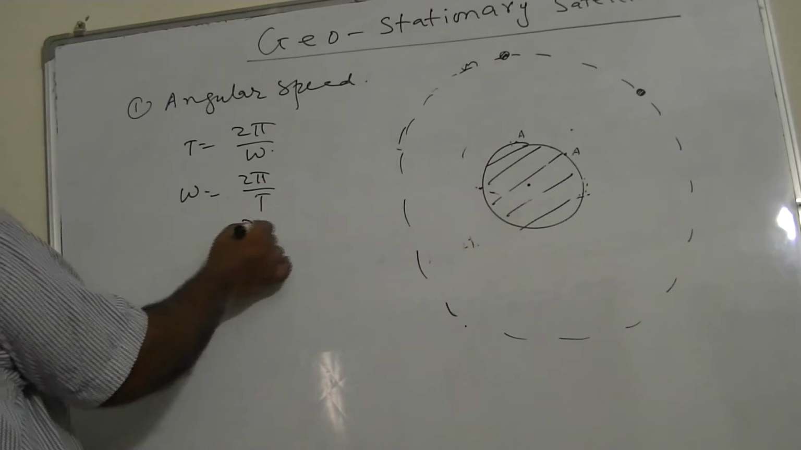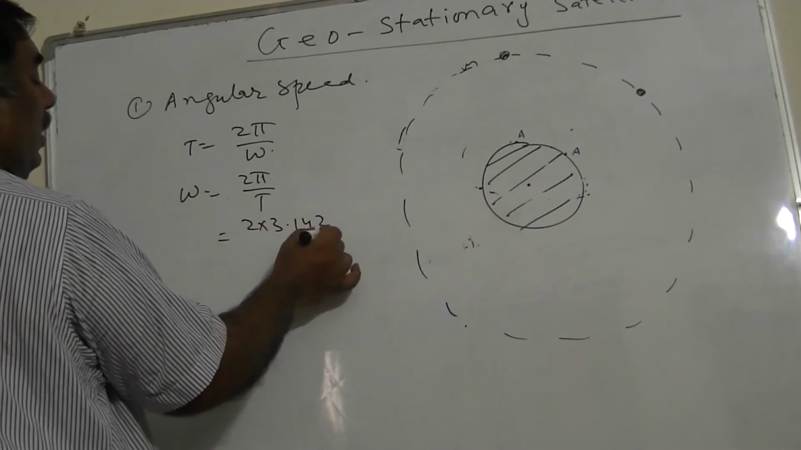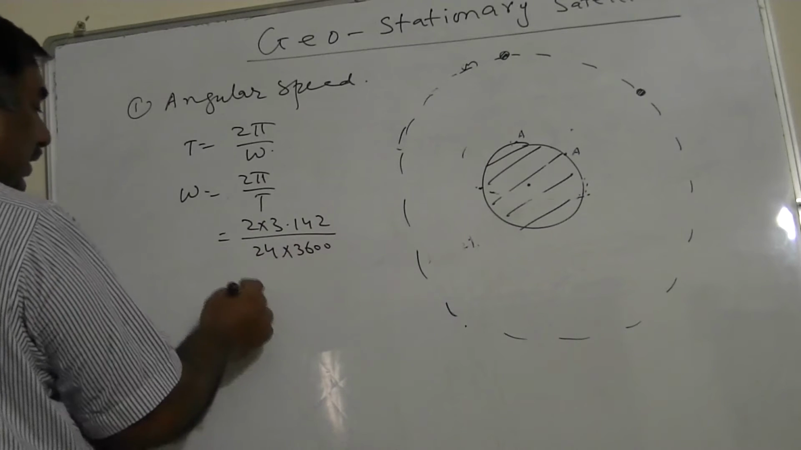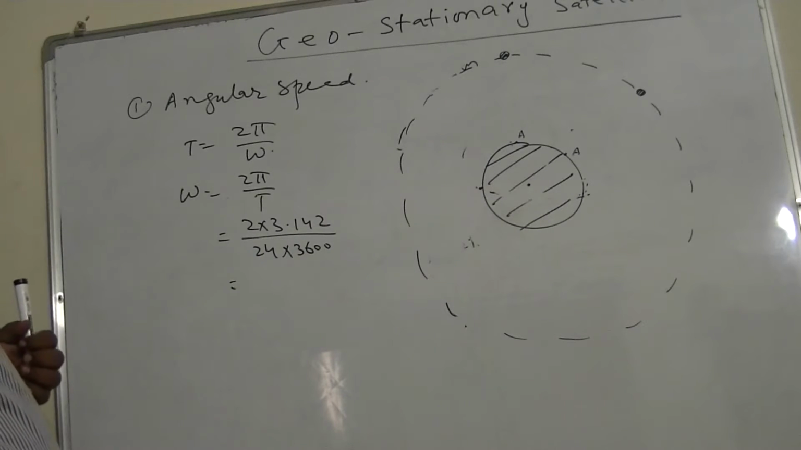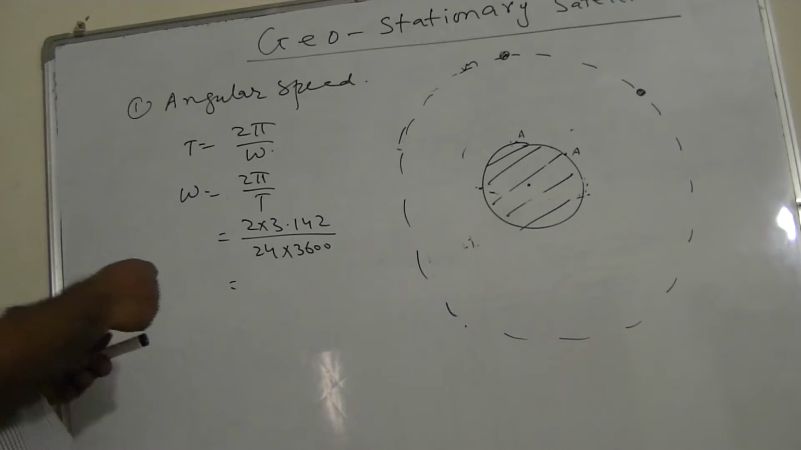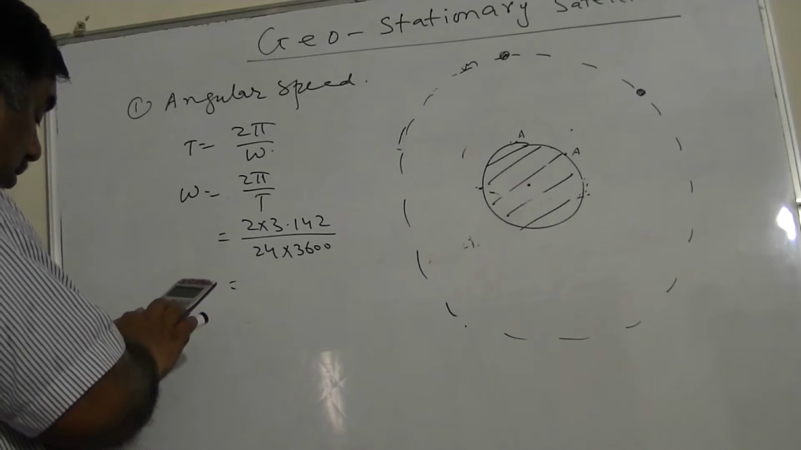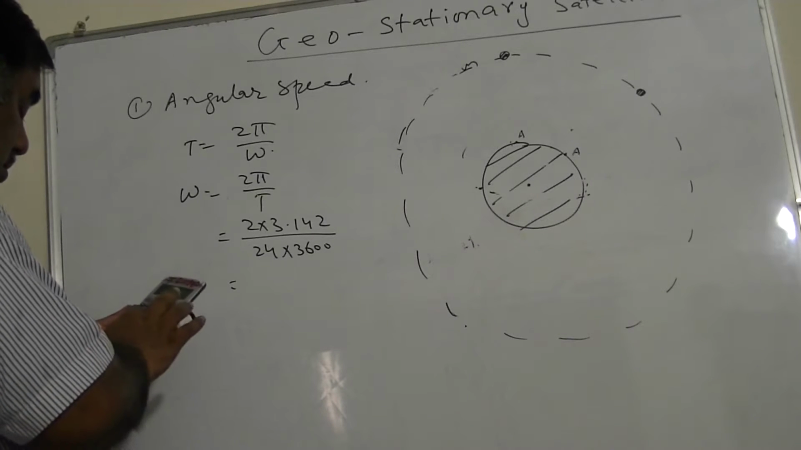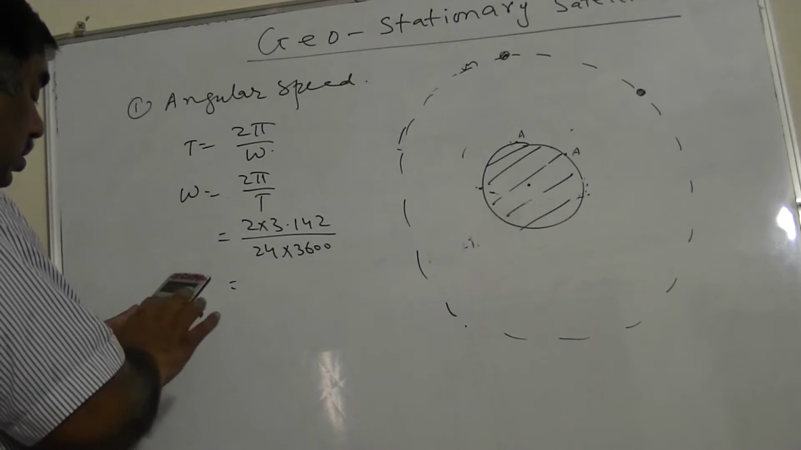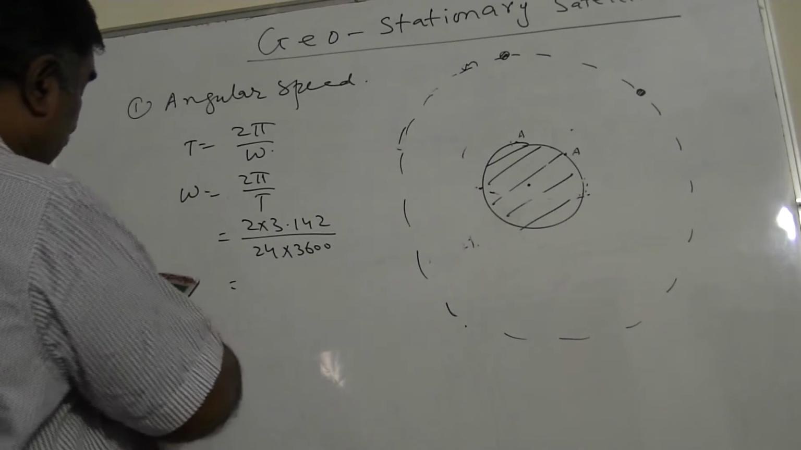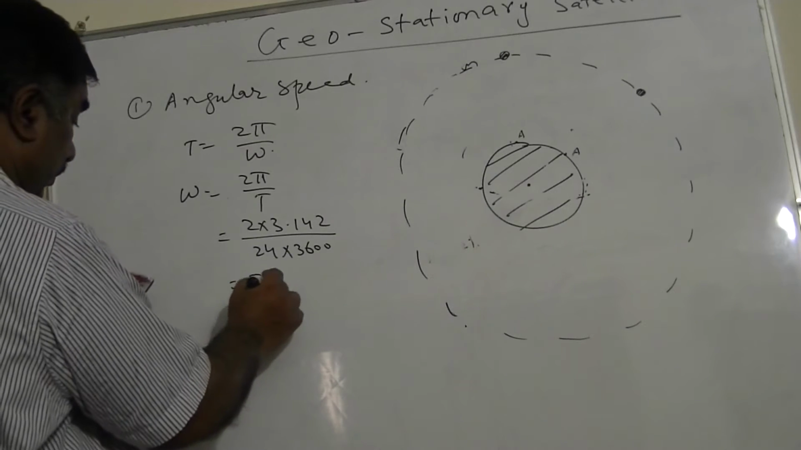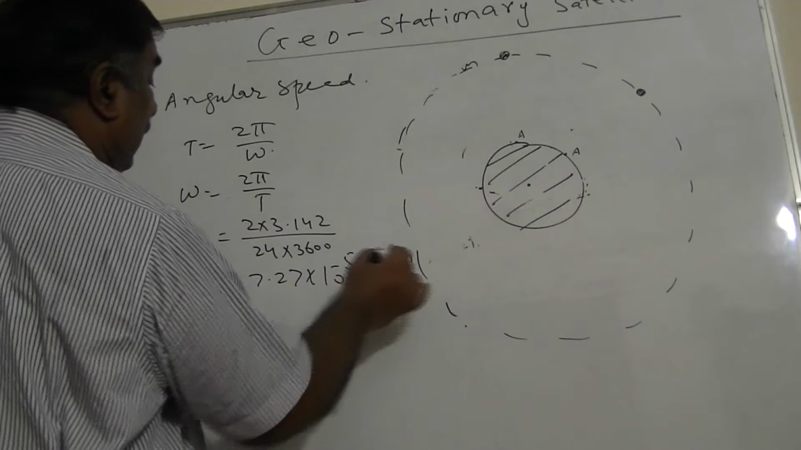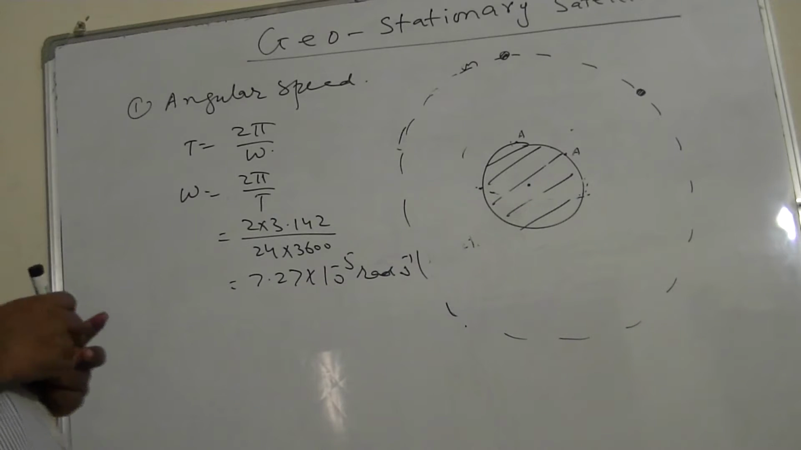Now you put the values: 2 into 3.142 upon T, which is 24 hours, 24 into 3600 seconds. You have to change it into seconds, and now you have to calculate this. If you calculate this, it comes out to be 7.27 into 10 power minus 5 radians per second. This is the angular speed of the geostationary satellite.